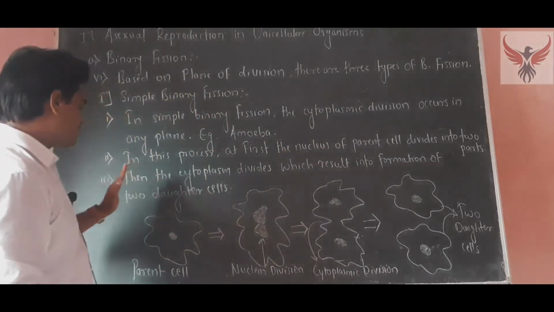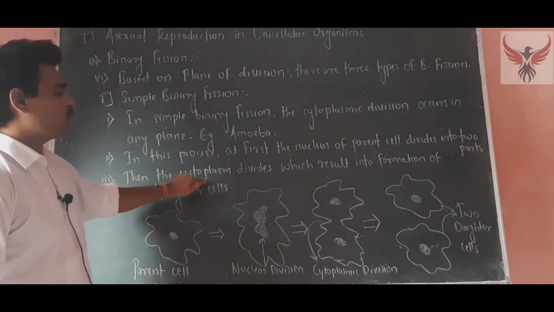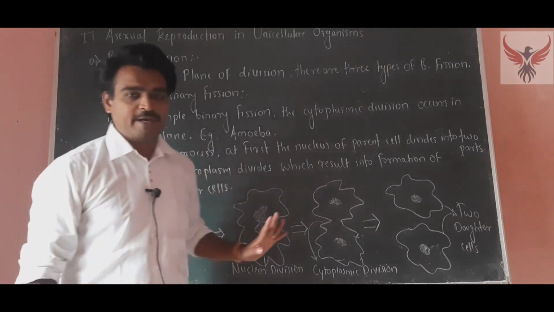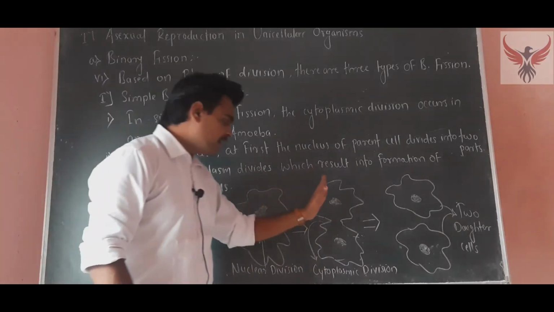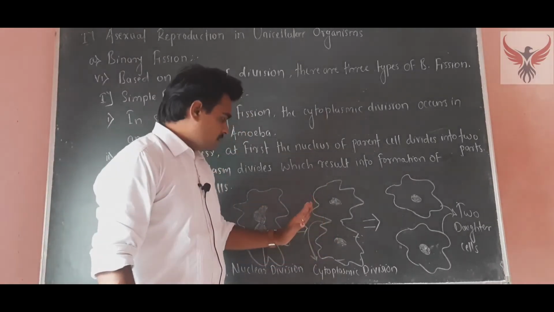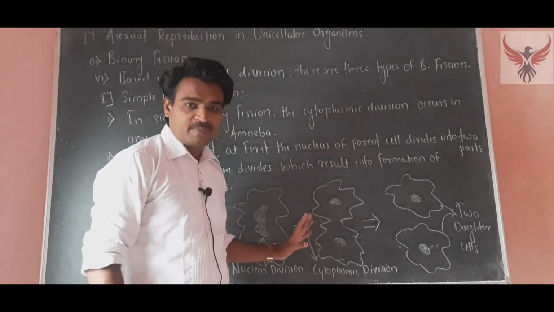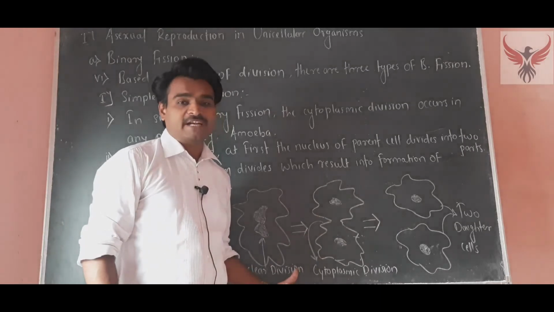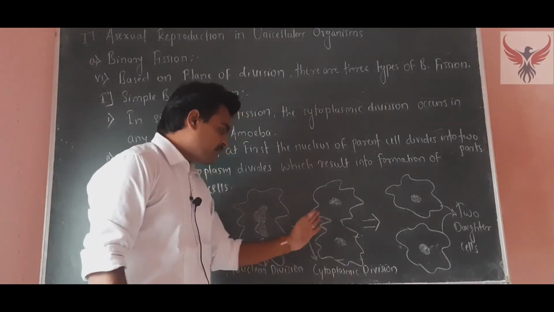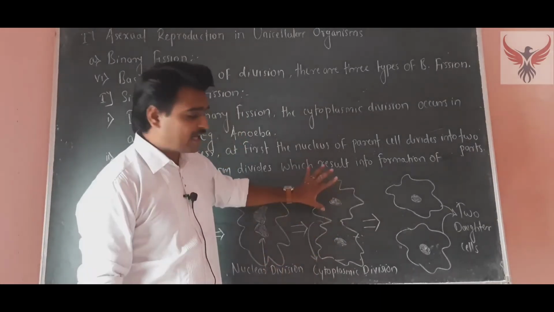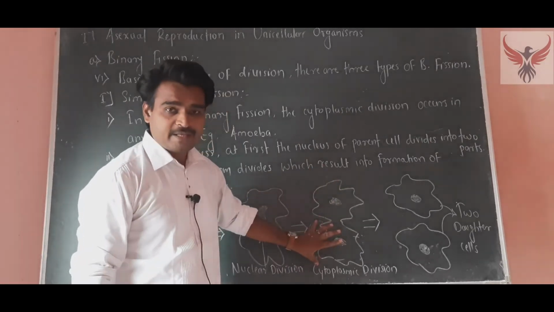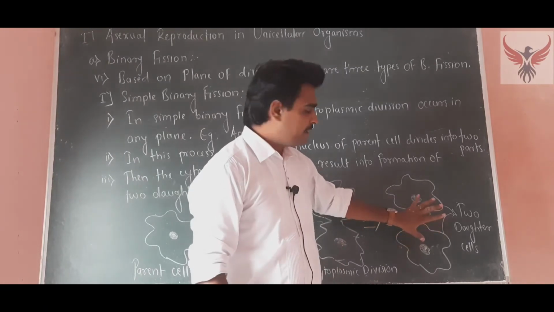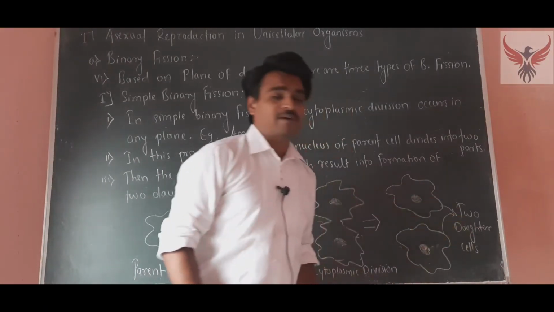The third point is that then the cytoplasm divides, which results in the formation of two daughter cells. In the third diagram, we can see the nucleus is completely separated into two parts. After that, the cytoplasmic division also starts. We can see the first half and second half of the cytoplasm. After complete division of the cytoplasm, we obtain two different daughter cells.